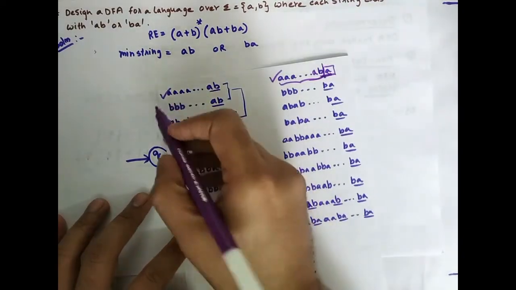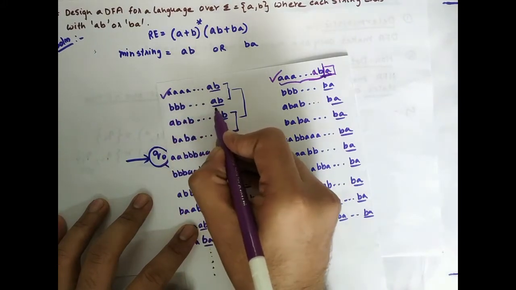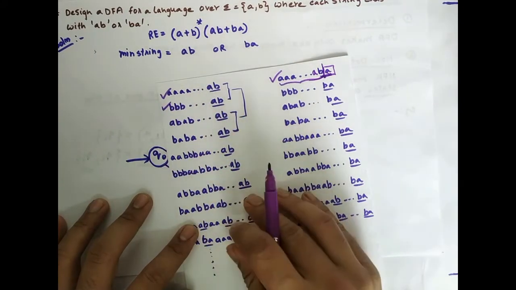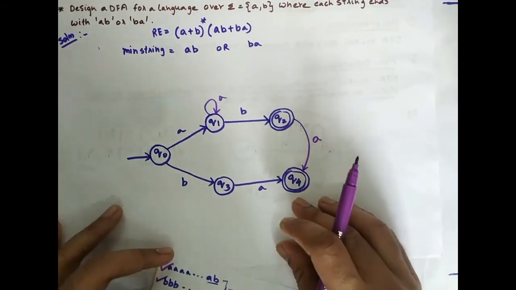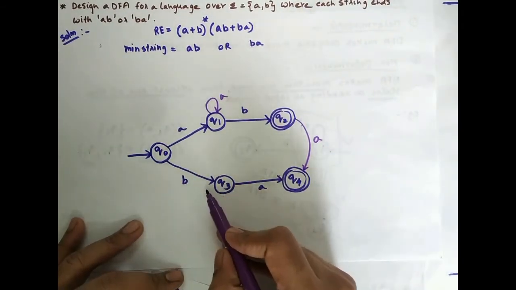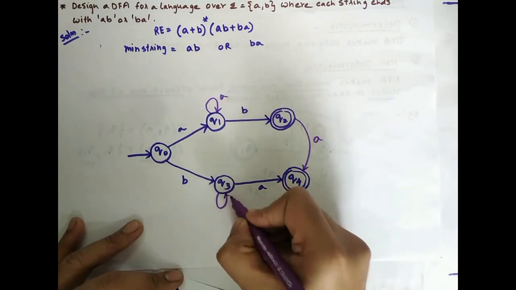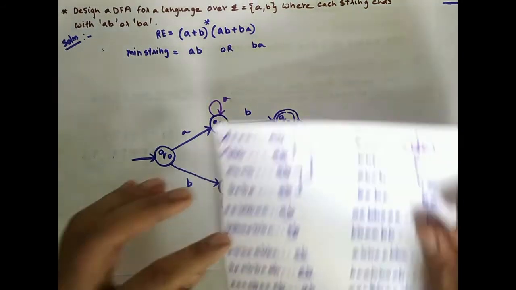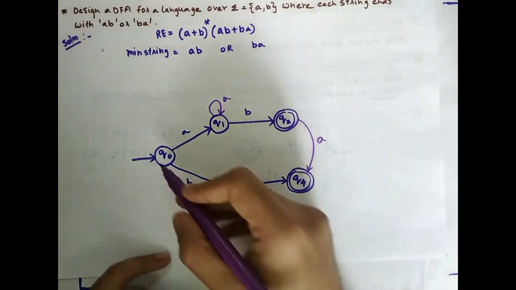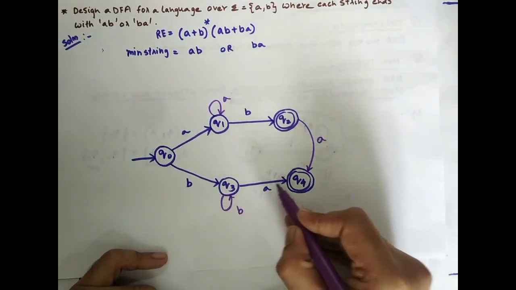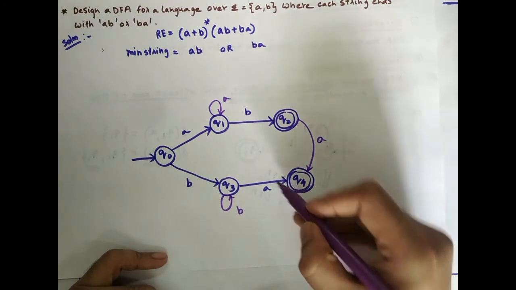Now let's see whether this string gets accepted. N number of B's ending with AB. Let's check whether this gets accepted. Since it starts with B, first B, then you can say n number of B's. So first B, then n number of B's ending with AB. So first B, n number of B's ending with A and B.